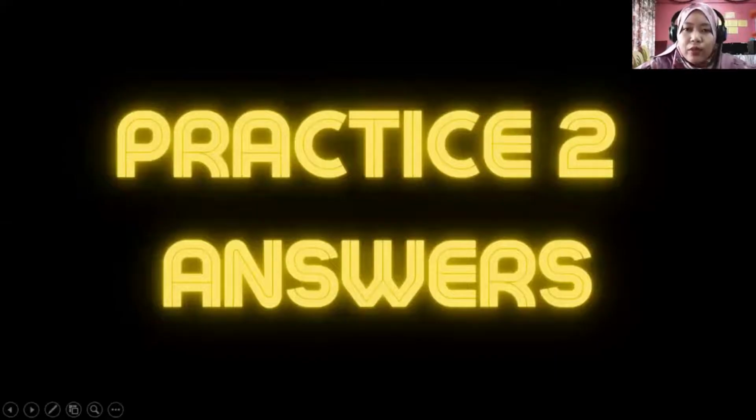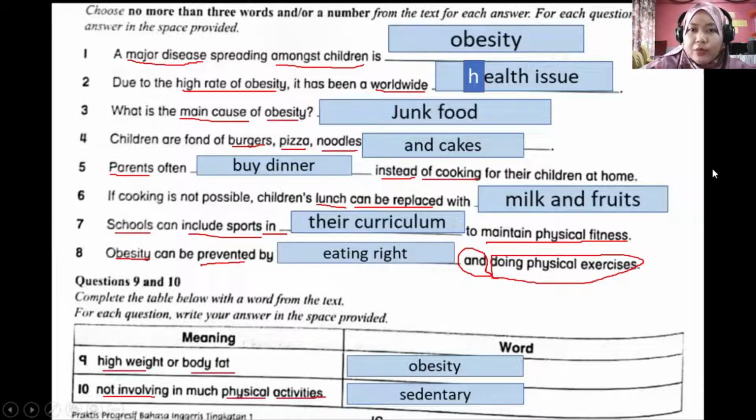Okay, so before we go further with the next practice of the reading comprehension section, let's discuss practice 2 answers. If you still remember the passage about obesity amongst children, let's discuss the answers together. Please take out your red pen and check your answers whether you got it correct or not. If you got it correct, you just tick, or if you got it incorrect, you just write the correct answers here.